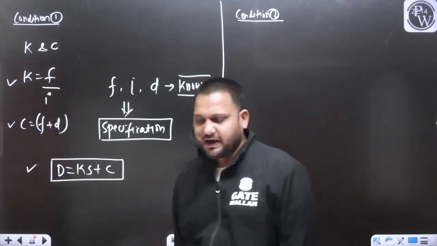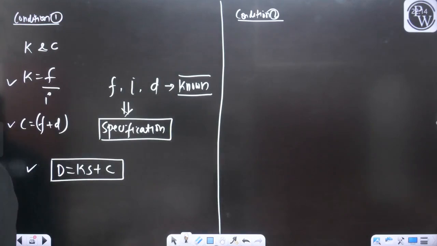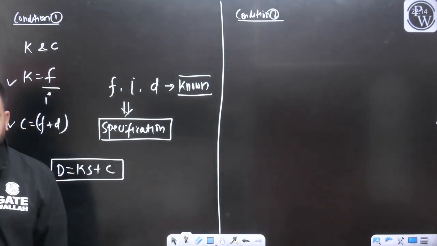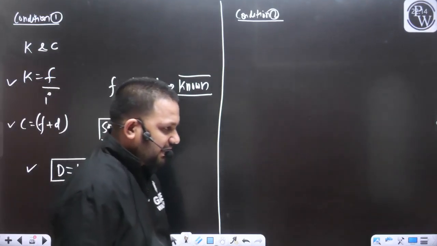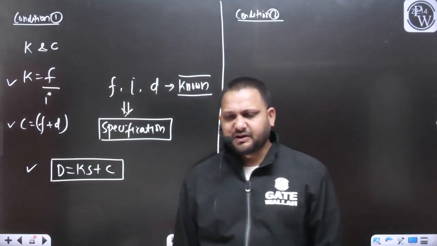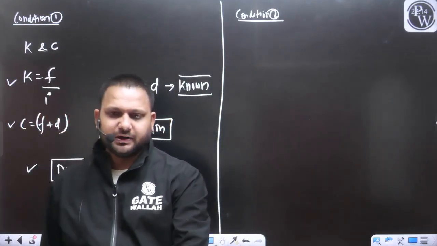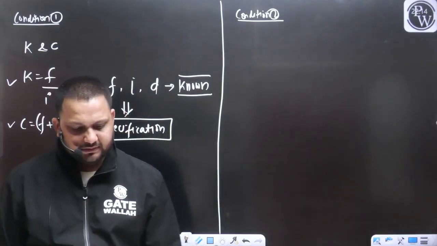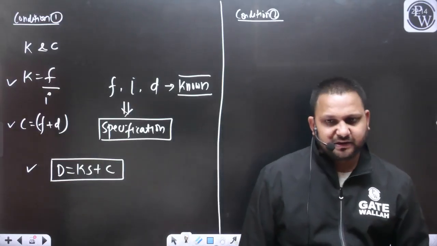Between the staff and the instrument, yes or no? Everyone confirm in the chat box. If we know the value of K and C, then we can easily find out the distance between the staff and the instrument.